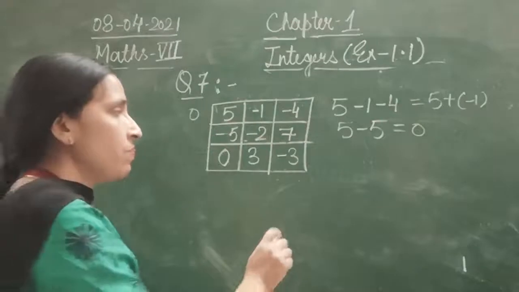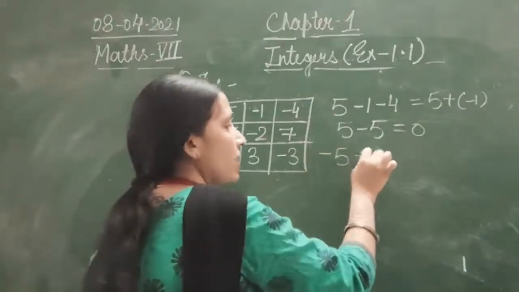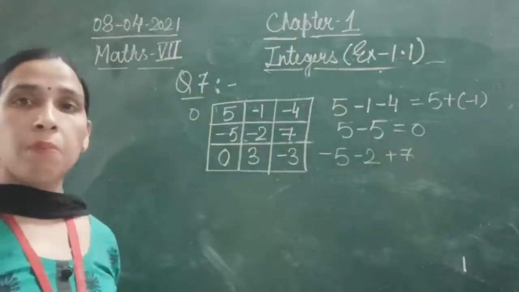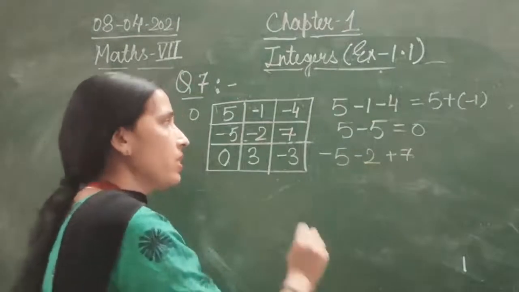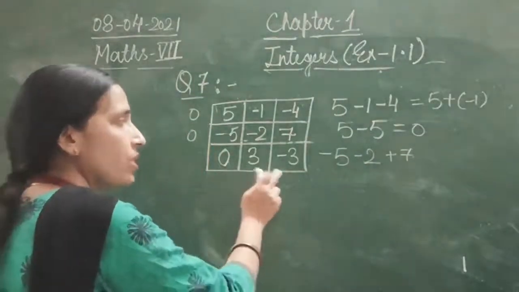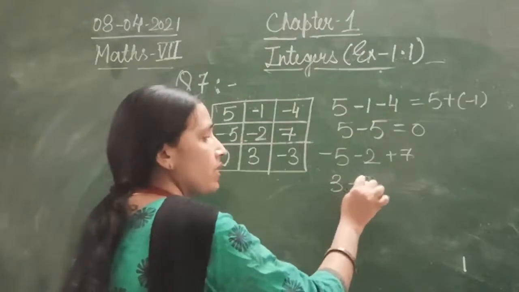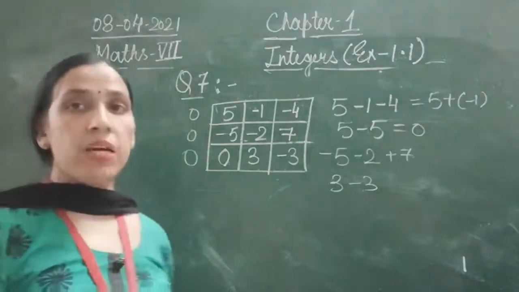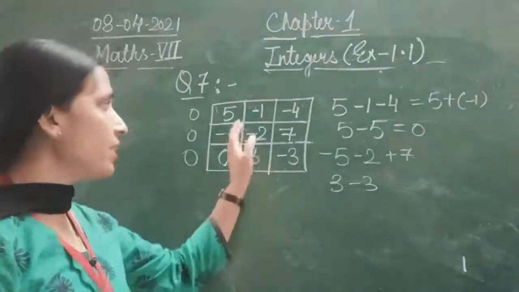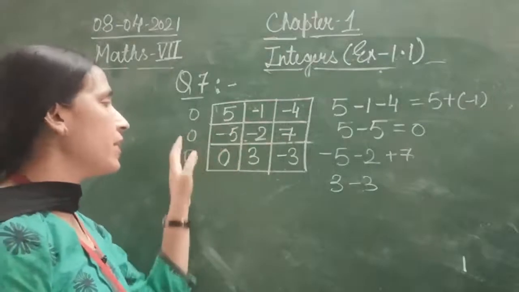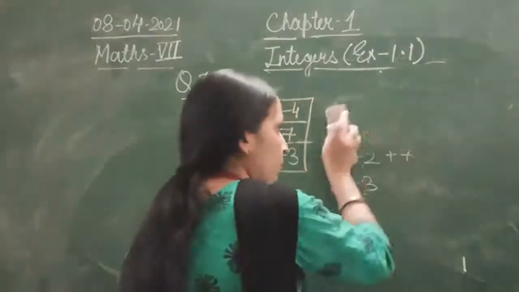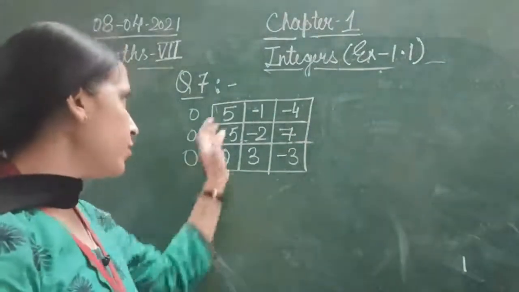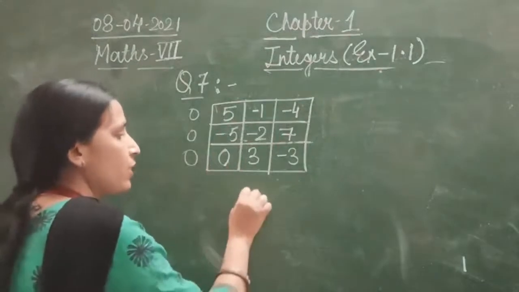Then we'll do this. Minus 5, minus 2 and then 7. Again the sum of this row is also minus 7 and plus 7, that is again 0. We'll do this addition. 3 minus 3 plus 0, that is again 0. So what I find when I add all these 3 rows: we are getting 0 as the sum. So in this first square, all 3 rows have sum 0.